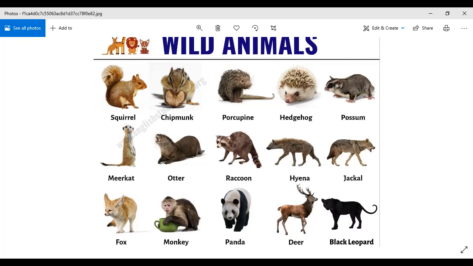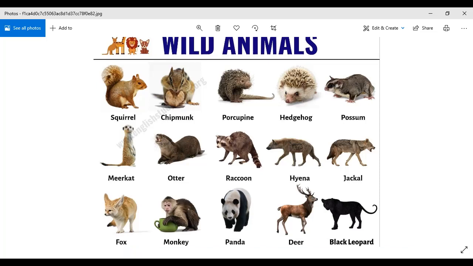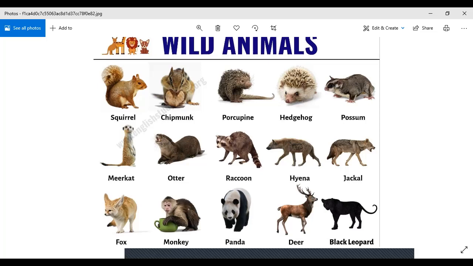Then we have porcupine. How many of you have seen this creature? Okay, fine. Then we have hedgehog, which we have discussed in our computing class. Very good. In Scratch, we have the hedgehog. We basically made a hedgehog game, right? Then we have the possum. How many of you are familiar with this?